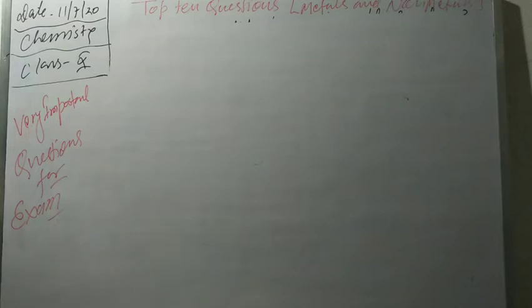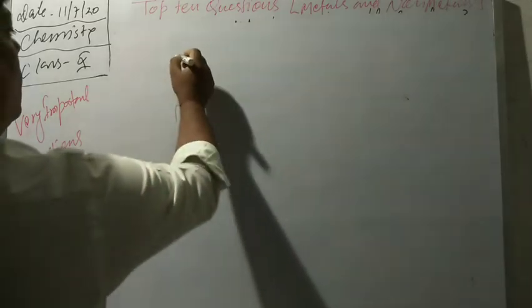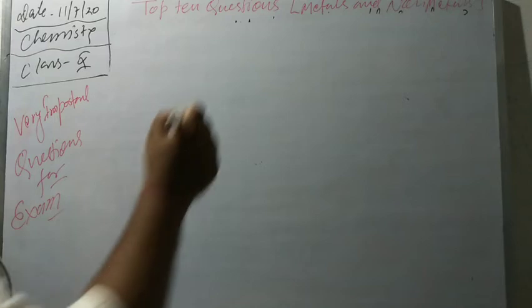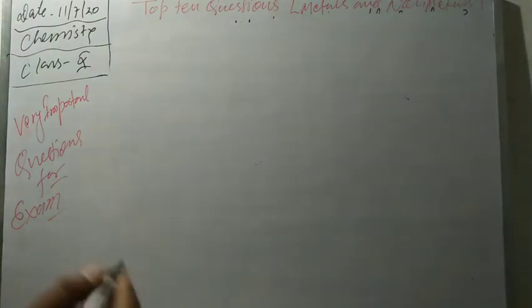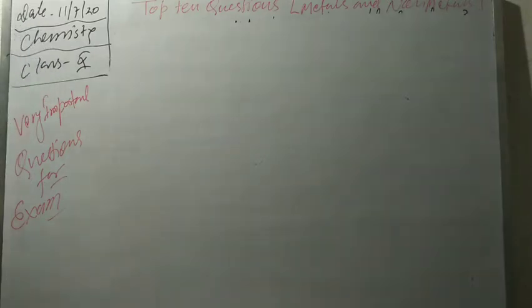Now, our second question. Name one metal and one non-metal which exist in a liquid state at room temperature. The metal which exists in liquid form at room temperature is mercury.